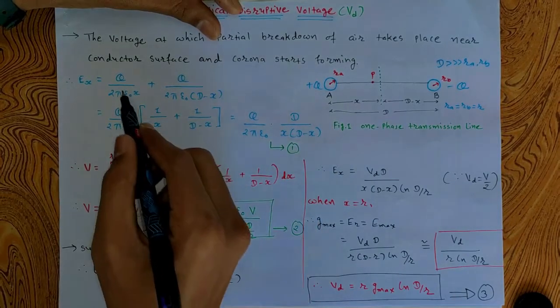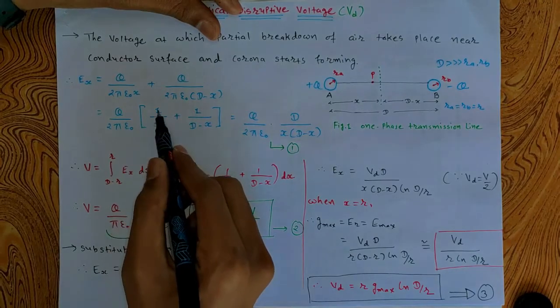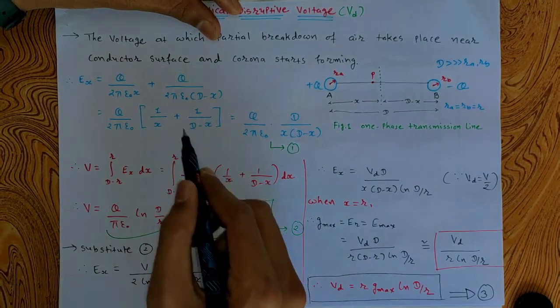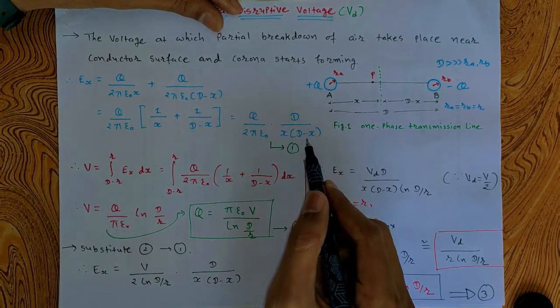If you take 2 pi epsilon 0 and Q common, you write in the bracket 1 upon x plus 1 upon D minus x, and solving this you get D divided by x into D minus x.